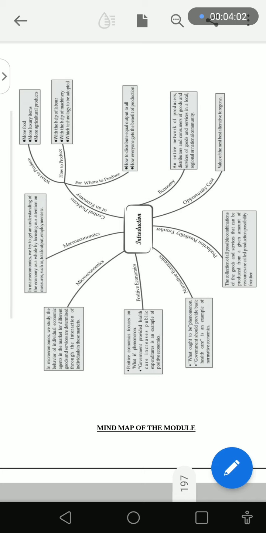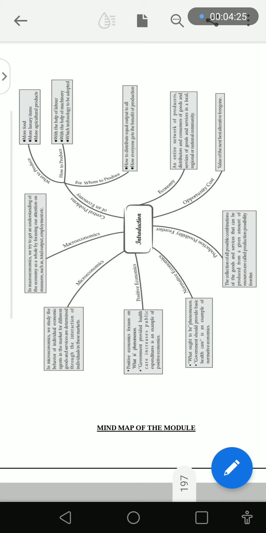What is normative and what is positive economics? Now, we have to know what is economics. The introduction to economics and others would be given in the next page. Since it is the introductory mind map, we are not going to give the information about what is economics. Before that, I'm just going to say what is positive economics and what is normative economics.